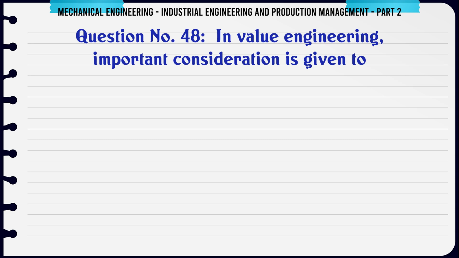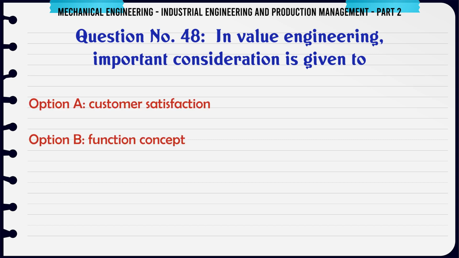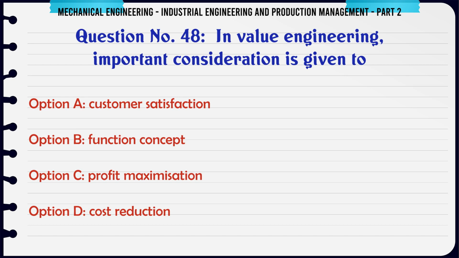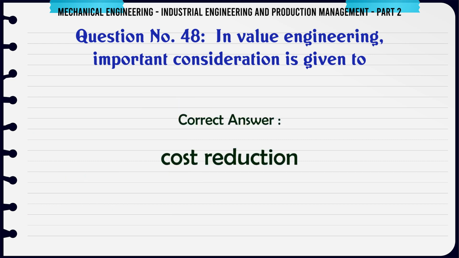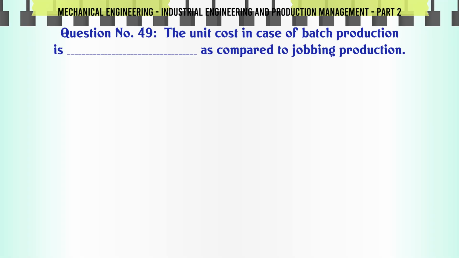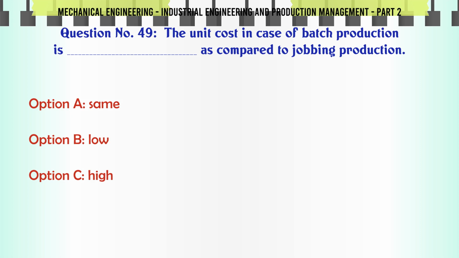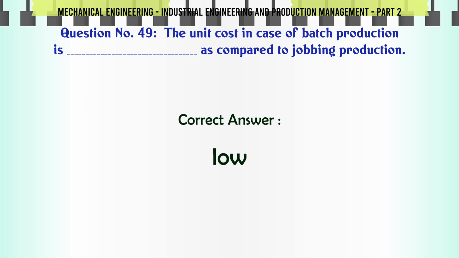In value engineering, important consideration is given to A. Customer satisfaction, B. Function concept, C. Profit maximization, D. Cost reduction. The correct answer is cost reduction. The unit cost in case of batch production is as compared to jobbing production. A. Same, B. Low, C. High. The correct answer is low.